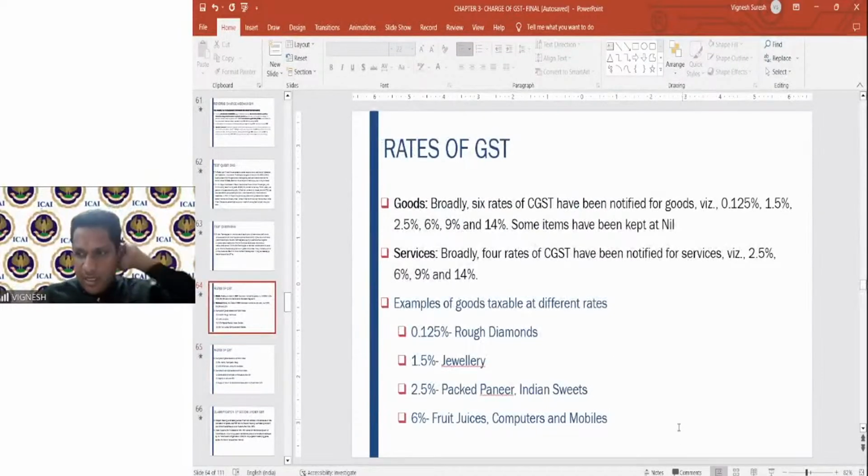So the various rates of GST which are covered here, 6 rates of GST are there. 0.125% is there for rough diamonds. Again, this is only the CGST component. SGST component is different, so 0.125 plus 0.125, 0.25% is the rate for rough diamonds. Then 1.5% is for jewelry, 1.5% plus 1.5% means 3% for jewelry. 2.5% for paneer means 5%. 6% for food, juices; mobiles, computers is actually 12%.